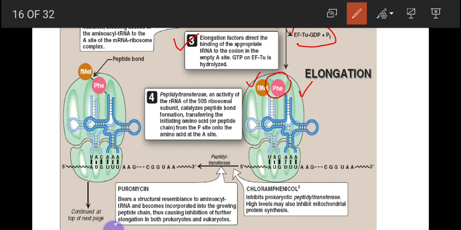Peptidyl transferase is the activity of the ribosomal RNA of the 50S ribosomal subunit. It catalyzes the peptide bond formation, transferring the initiating amino acid to the transfer RNA at the A site. Now the first peptide bond has been formed.